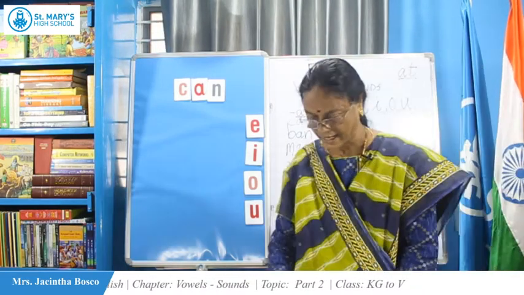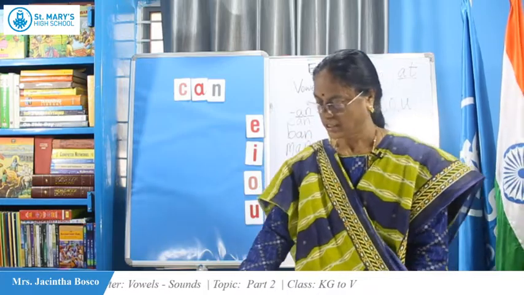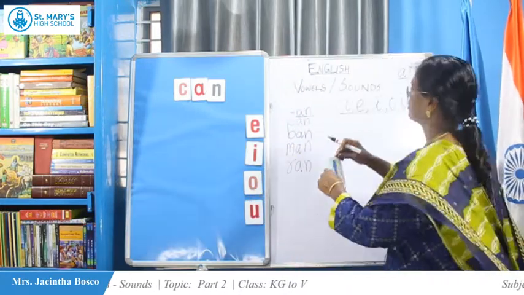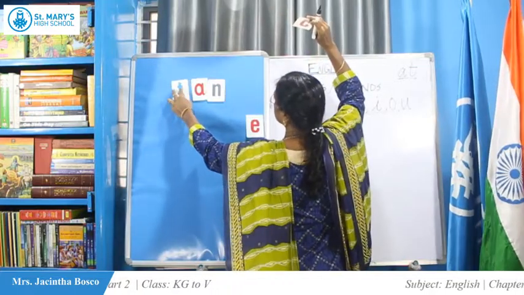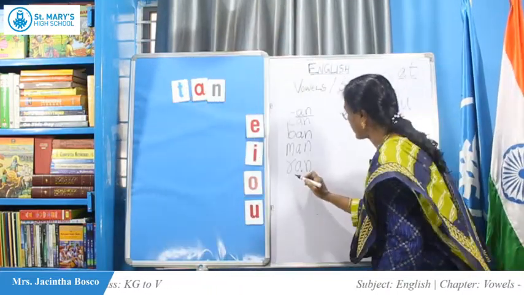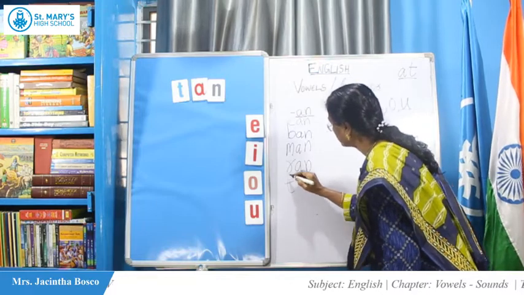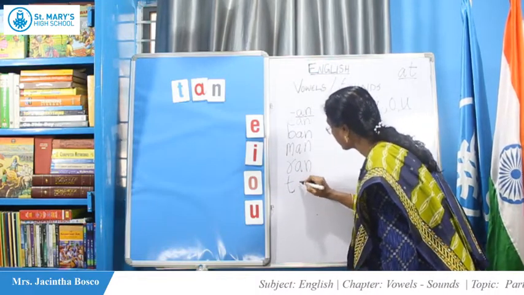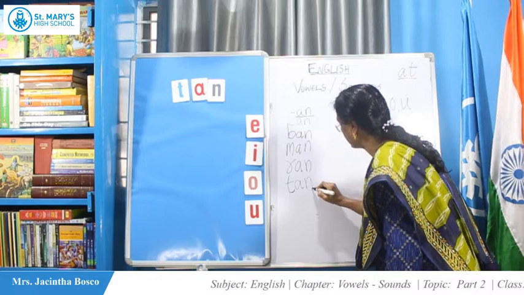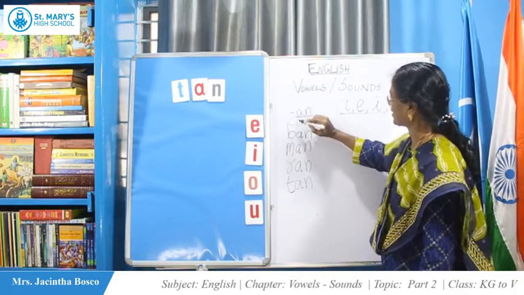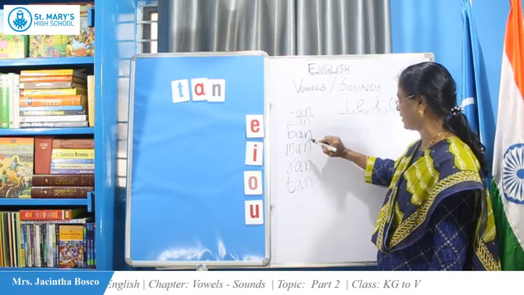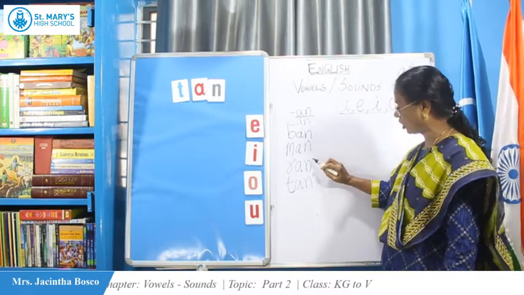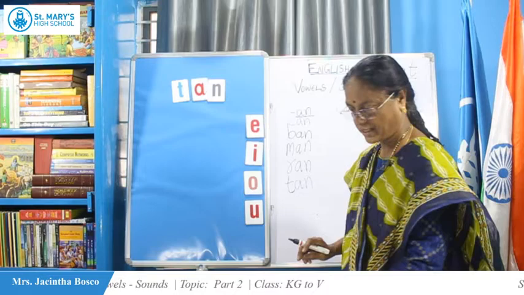Any other word you can write? You can add one more letter and do like this. That is T-A-N, tan. So come on children, right now. B-A-N, ban. C-A-N, can. M-A-N, man. R-A-N, ran. T-A-N, tan.